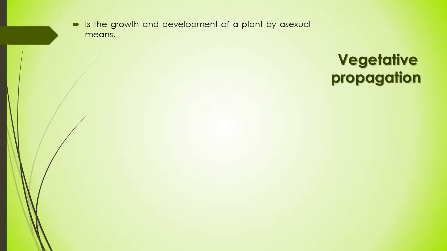Generally, vegetative propagation is the growth and development of a plant by asexual means. Asexual means the reproduction in which only one parent plant is involved in the process of propagation. No sexual partner is involved, so variation is not developed.